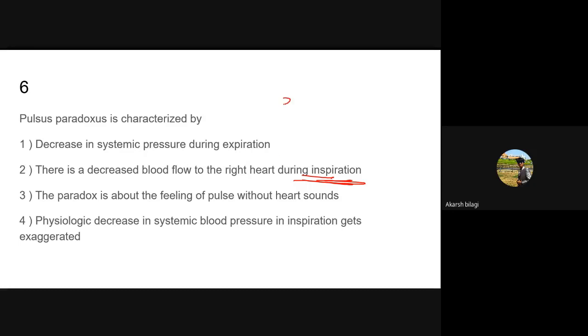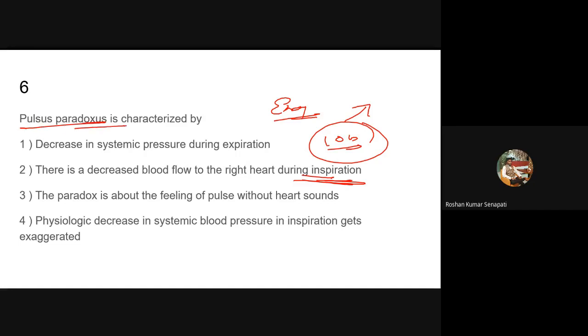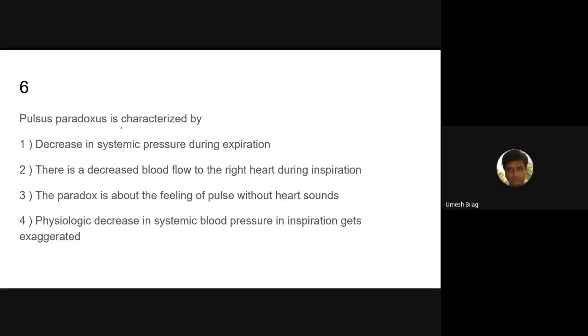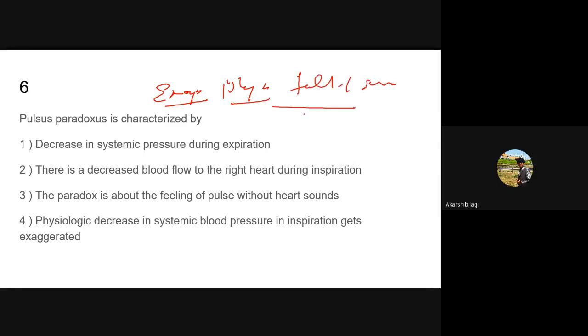There is an exaggerated decrease, an exaggerated normal fall, actually. Normally it is 10 mm of mercury. If it is more than that, it is called pulsus paradoxus. Pathological. In what is pulsus paradoxus exaggerated? You forgot to use the term: an exaggerated physiological fall of systemic pressure during inspiration is pulsus paradoxus.